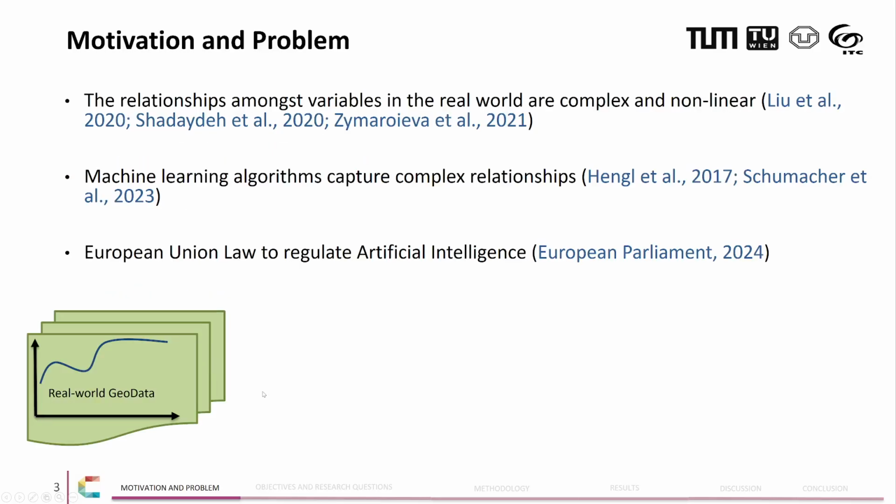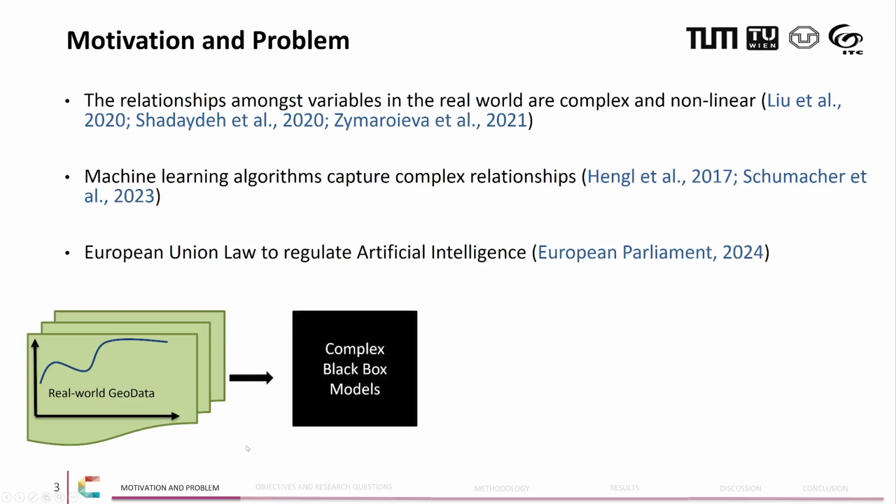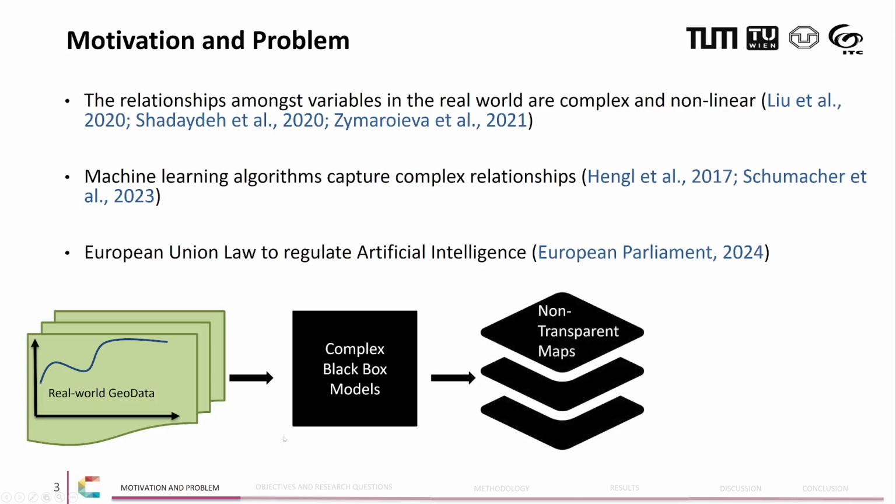So there are complexities in real-world data today, and that is why researchers are employing a lot of complex black box models to be able to understand these complexities. Now, these models are returning what I call non-transparent maps because in the end, the users who are supposed to consume these results do not understand how certain predictions were made. Now, as a result, the European Union has also set up the artificial intelligence law in 2024 to be able to curb some of these problems.